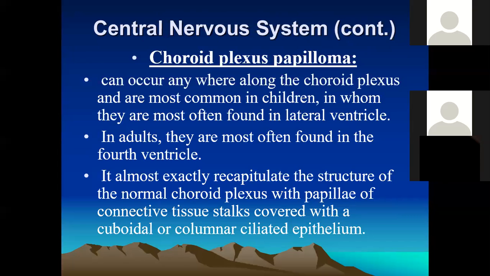They can occur along the choroid plexus, most commonly within children, and they are most often found in the lateral ventricles. The most common site is the lateral ventricle in children and adults, and they can also be found in the fourth ventricle.